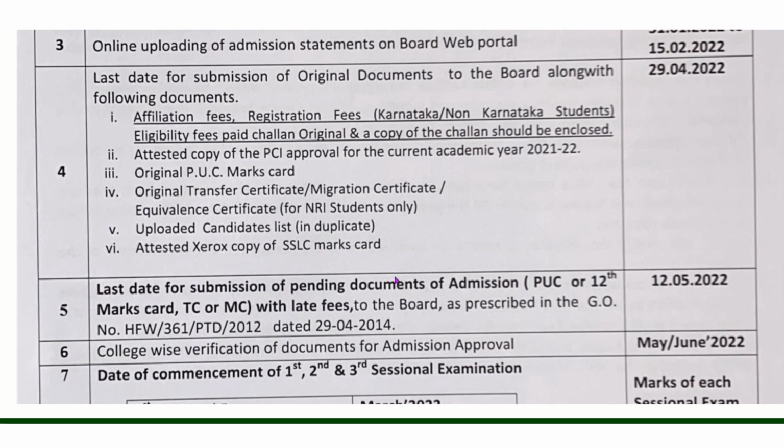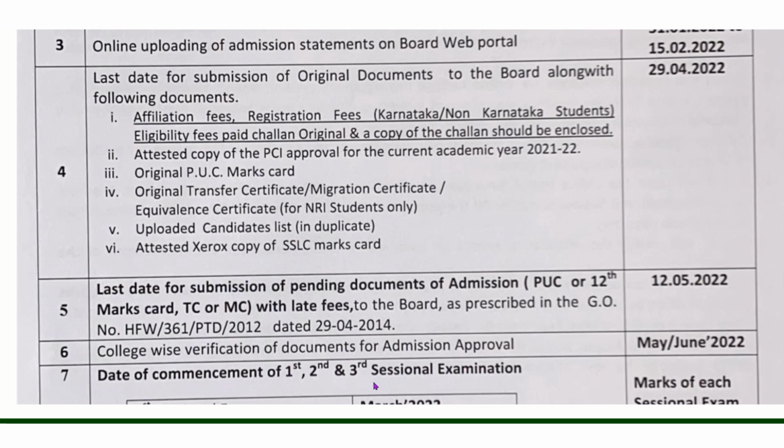Now the fifth event is the last date for submission of pending documents. If any student has failed to submit a document, the last date is also given, which is 12th May 2022. Sixth is college-wise verification of documents for admission approval, given as May or June 2022. Seventh is the date of commencement of the first, second and third sessional exams.